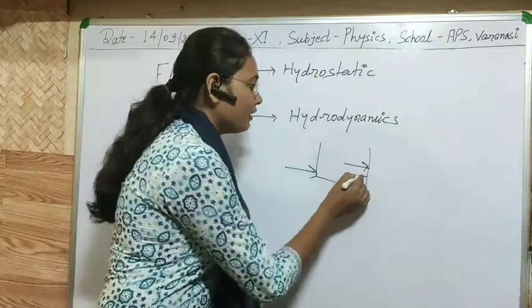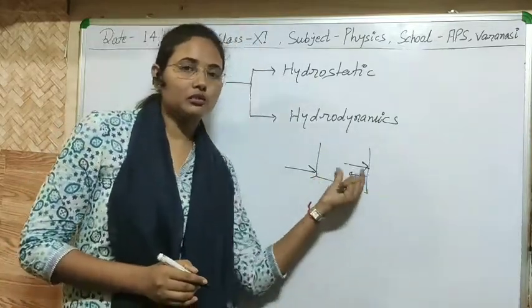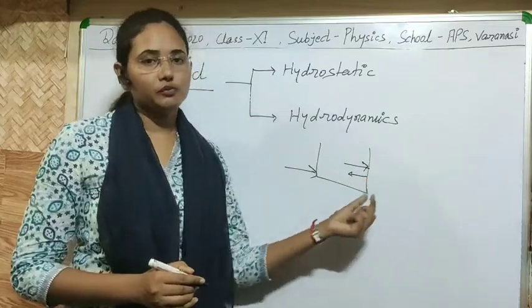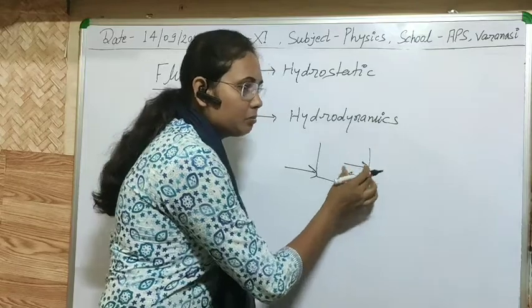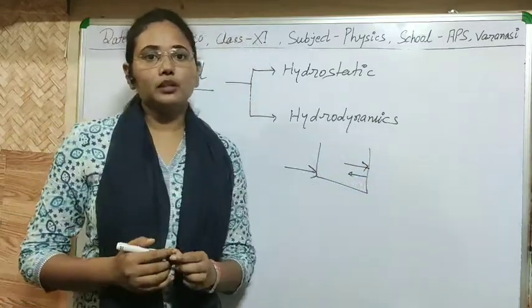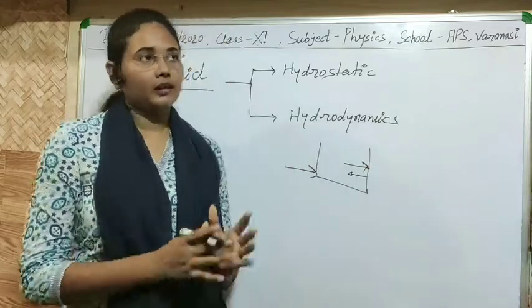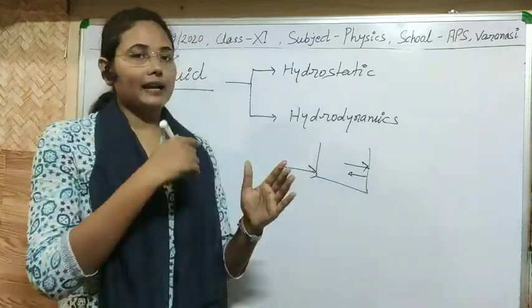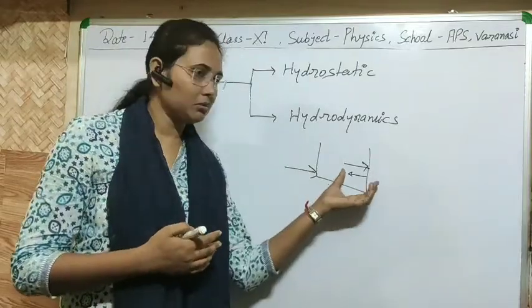So the wall will apply a reaction opposite to this pressure or force. It means there will be a change in momentum due to the application of force on the wall. So the liquid exerts some pressure on the wall of the container, due to which there is a change in momentum.